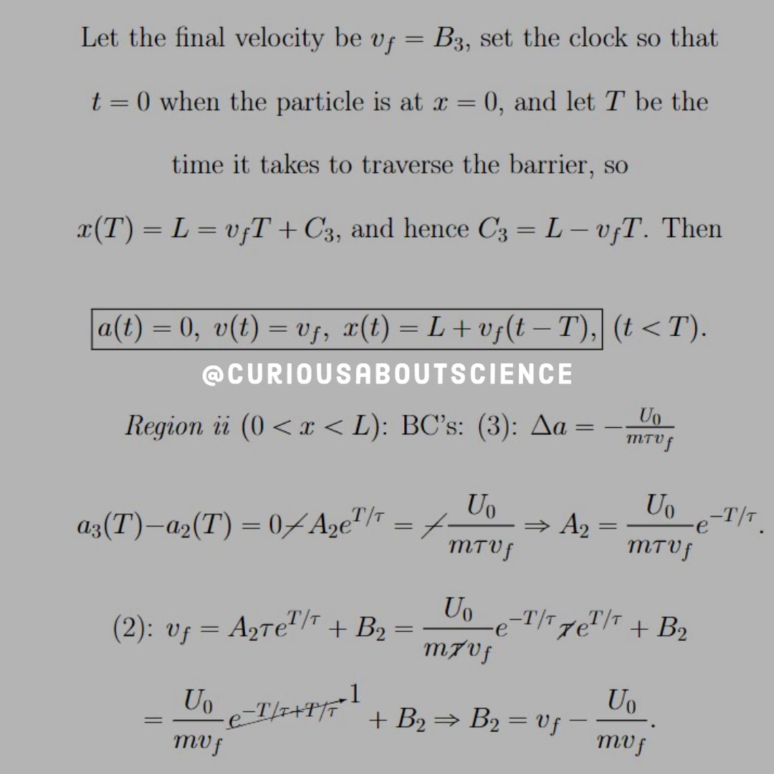Equation 2, the continuity equation at L. We have that VF is equal to A2 tau e to the negative big T over tau plus B2. Again, we saw what A2 was. Now we need to solve this for B2. And so we see that the exponentials go away, it tidies up, and we get a factor of tau canceling down. Again, if we have that the final velocity is as such, now we can go ahead and move it over and solve for B2. Cool enough. We like that.